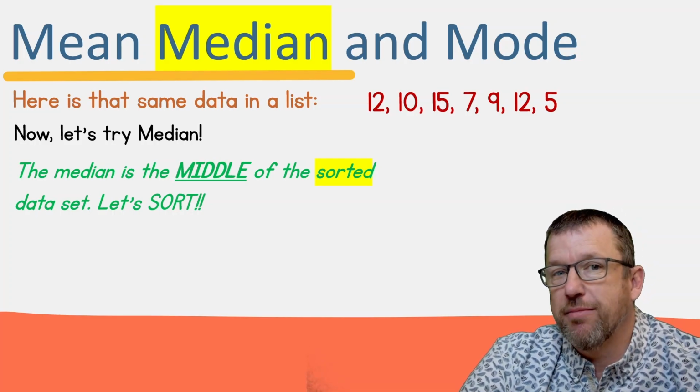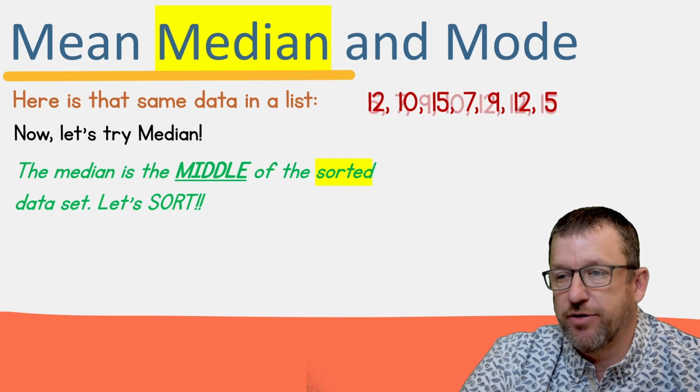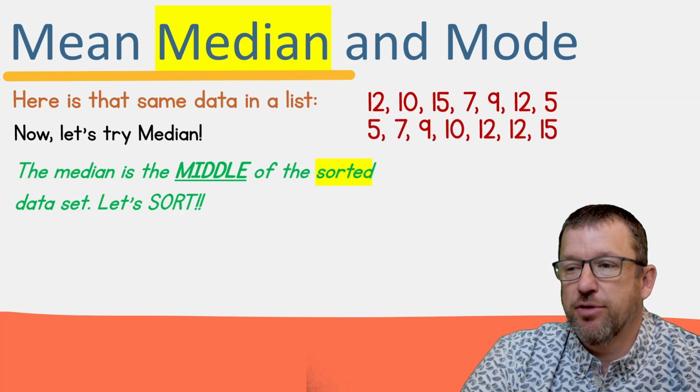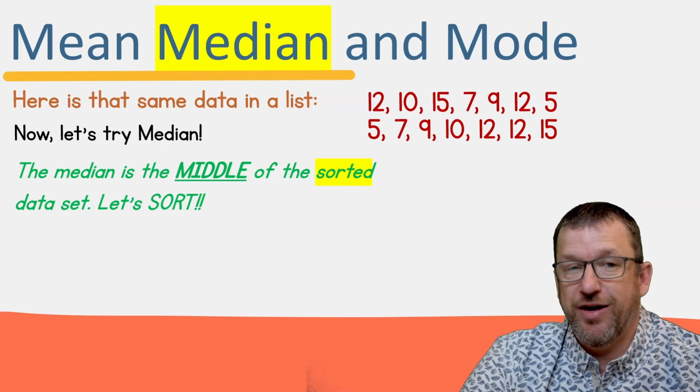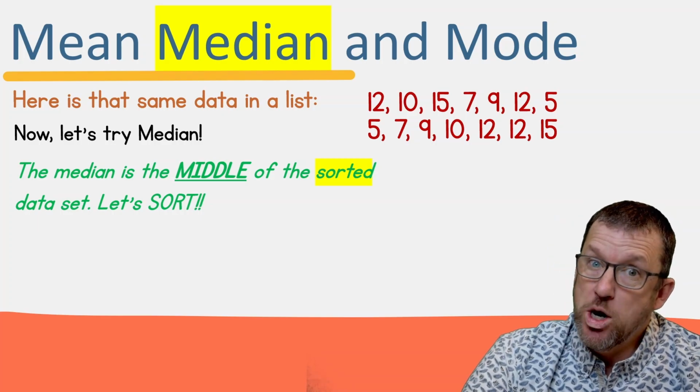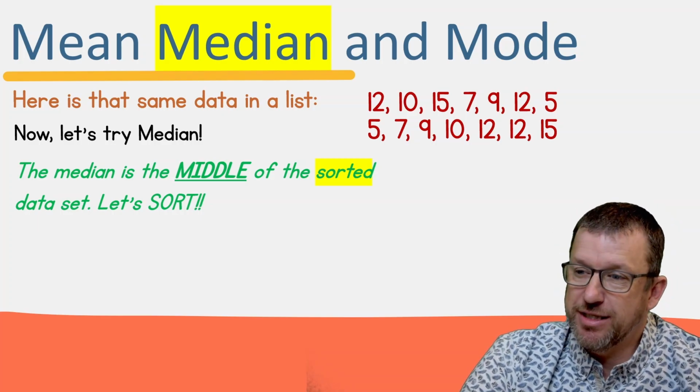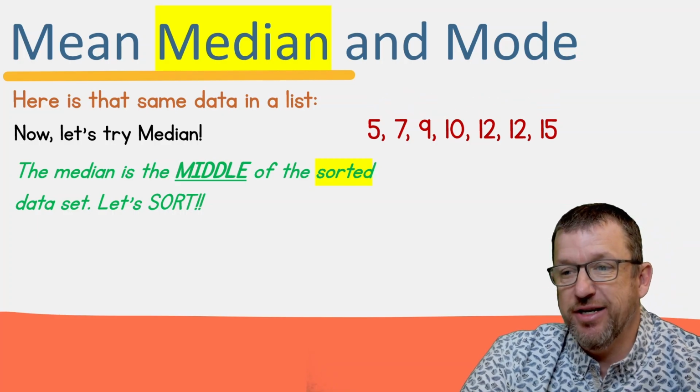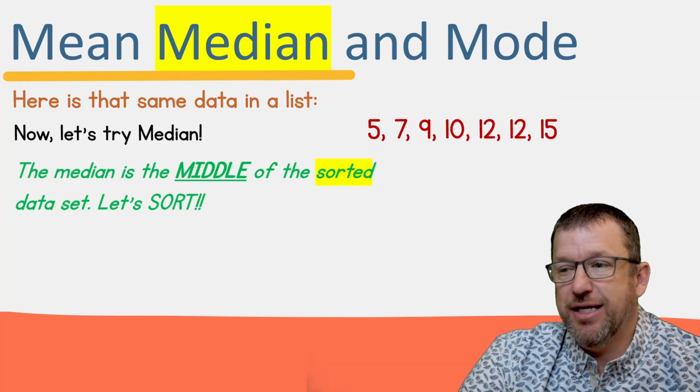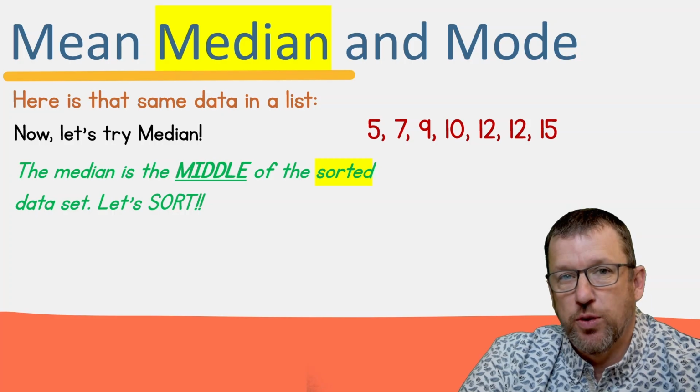We have to sort them in order from least to greatest first, okay? So I went ahead and took those numbers and sorted them. All right, the smallest number was 5, so I put it first. Boom. And then it was 7, and then it was 9, and then it was 10, and it was 12. All right, so now this is our new list. And the median is the middle of the sorted data set.